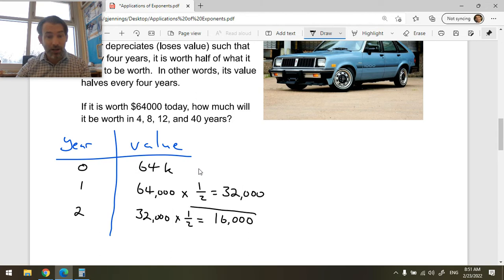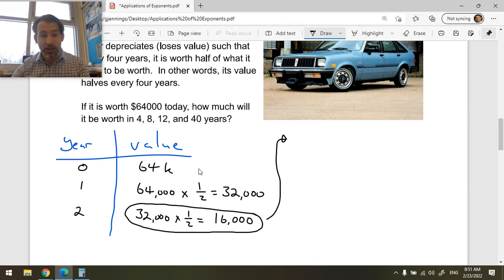Okay, but let's talk about this for a second. Where did that 32,000 come from? It came from here. It's another way of writing that. So let's just bring this up here, and we'll expand it a little bit. If we write 32,000 in a new way, we could write that as 64,000 times 1/2. That's 32,000 there. And then I multiplied that by a half to get this. So I'm going to multiply by another half equals 16,000.